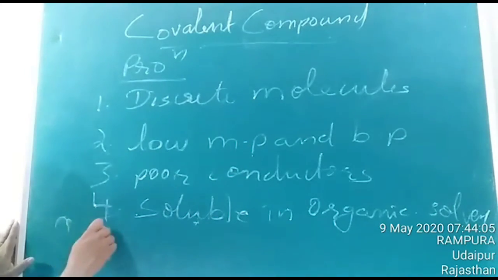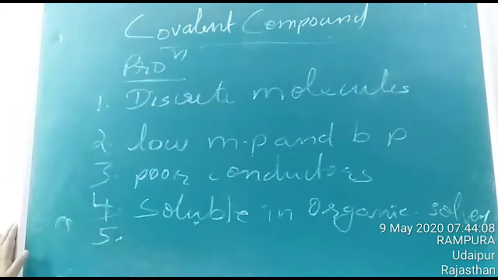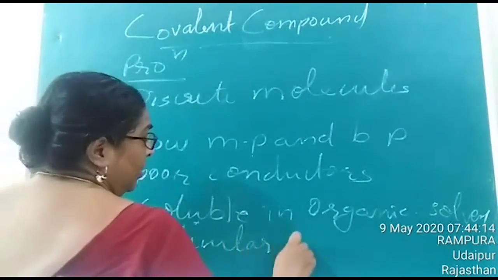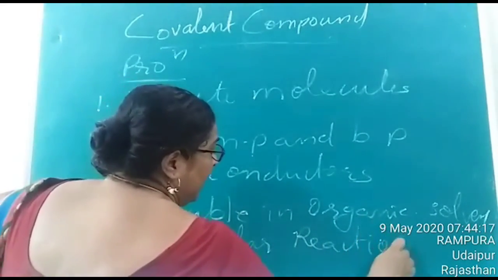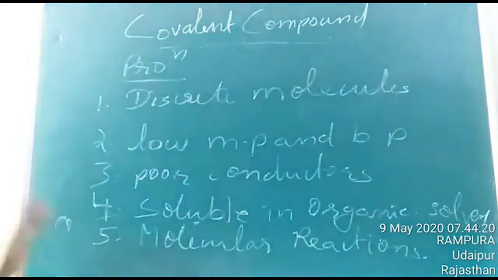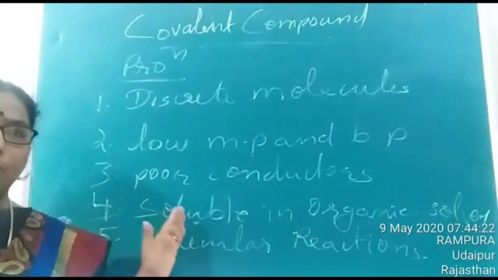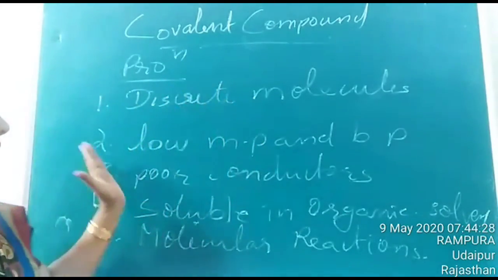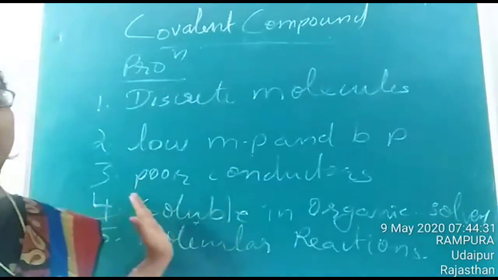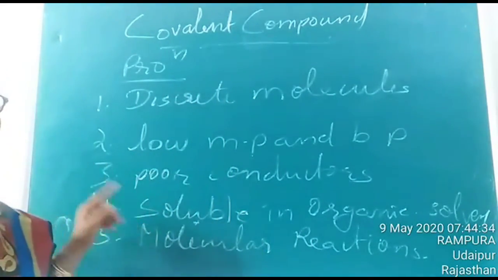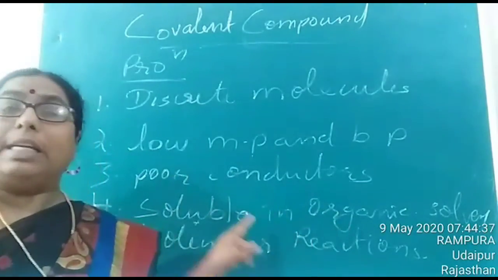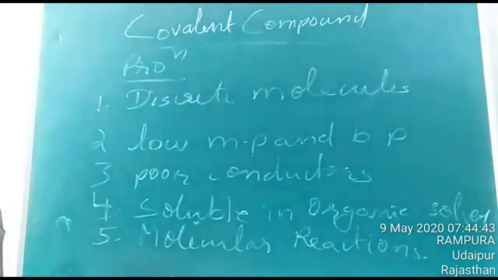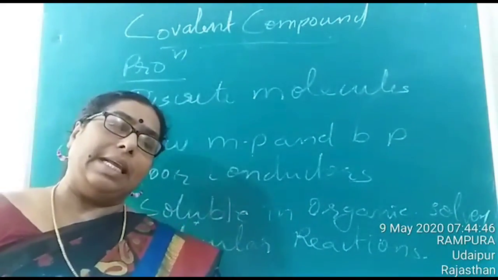And as the last property, covalent compounds generally participate in molecular reactions. Is it clear, children? That is about the general properties of covalent compounds. I'll repeat it once more. First, they exist as discrete molecules. They have low melting and boiling points. They are poor conductors of electricity. They are soluble in organic solvents but insoluble in polar solvents, and they participate in molecular reactions. Now, the next type of bond we will study in the next class. Thank you, children.